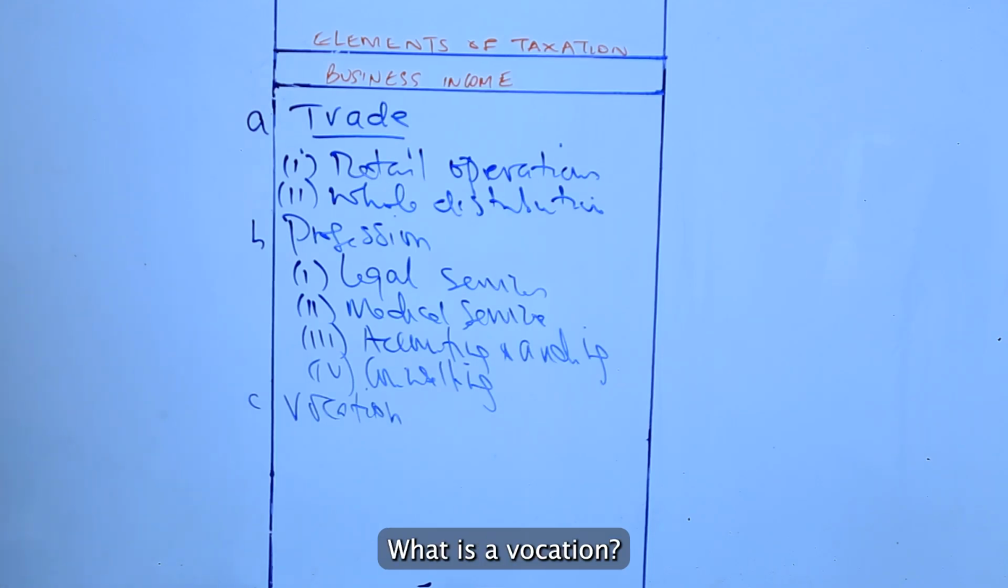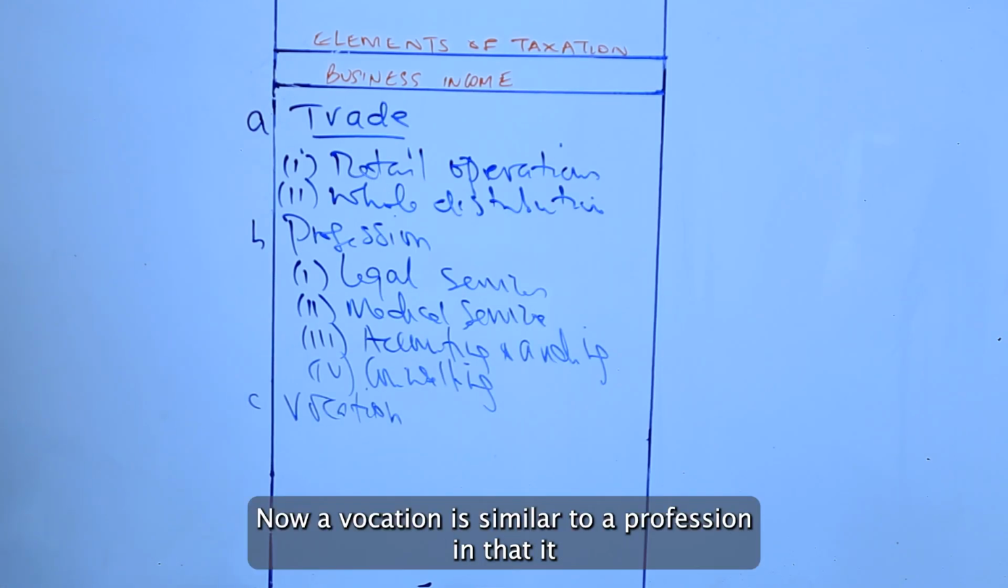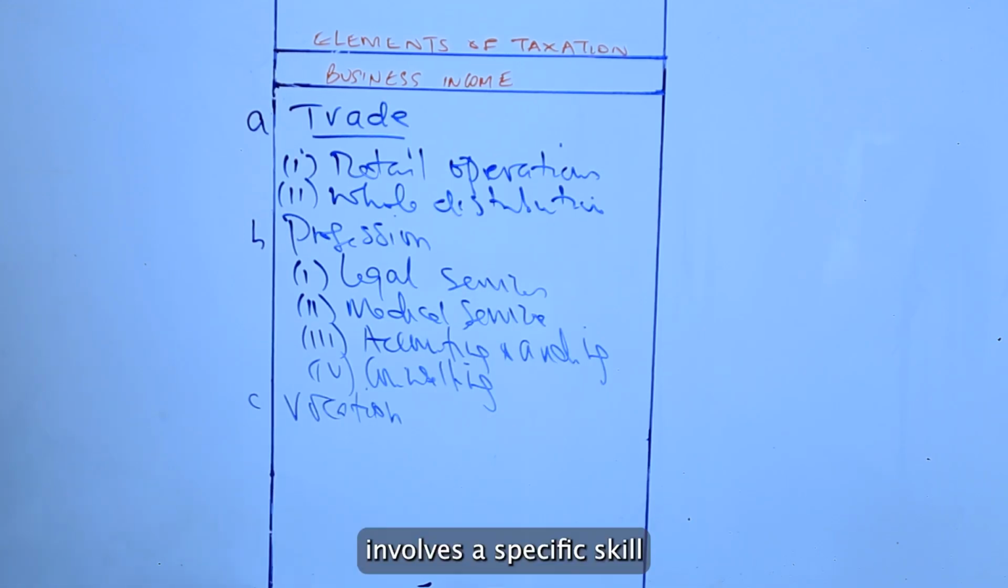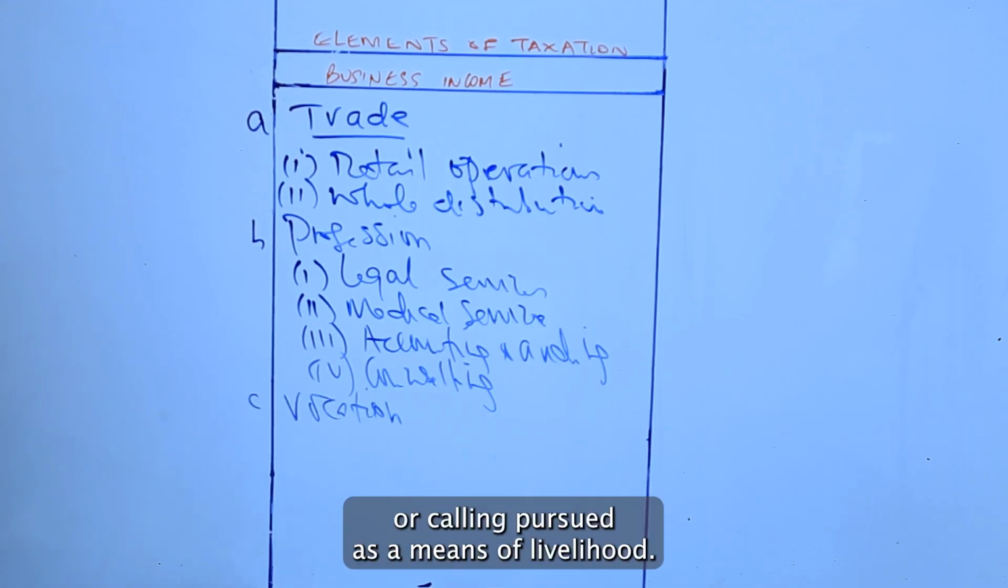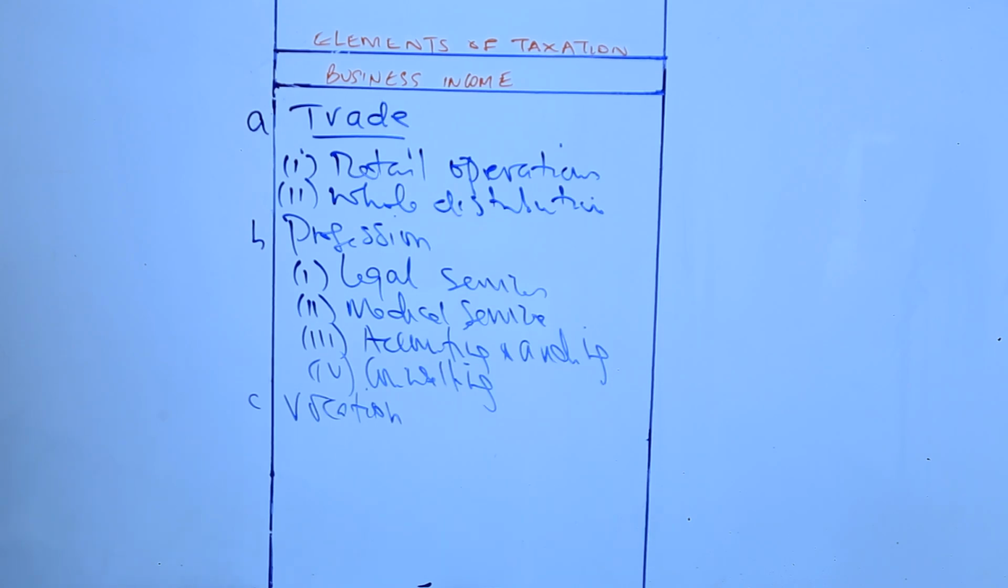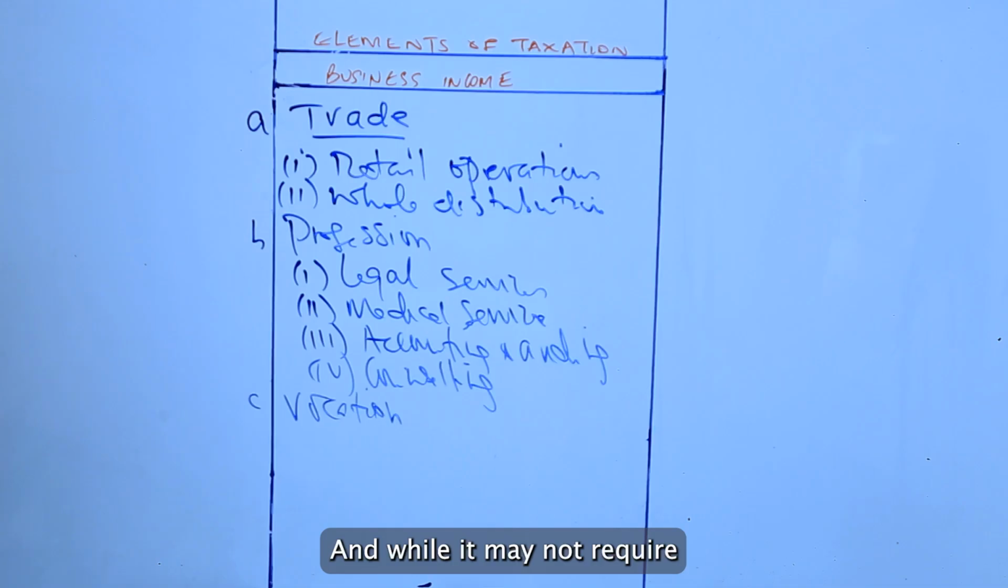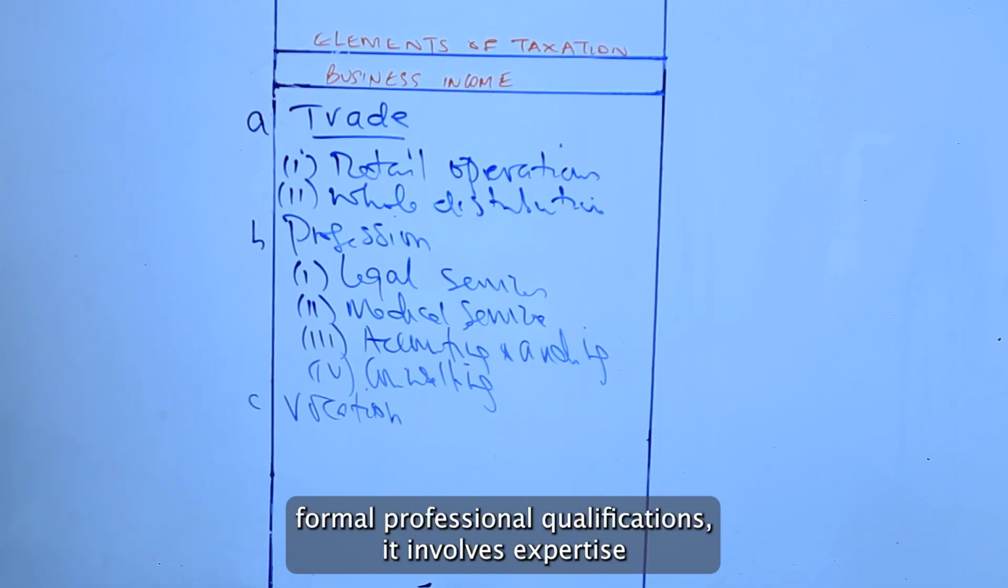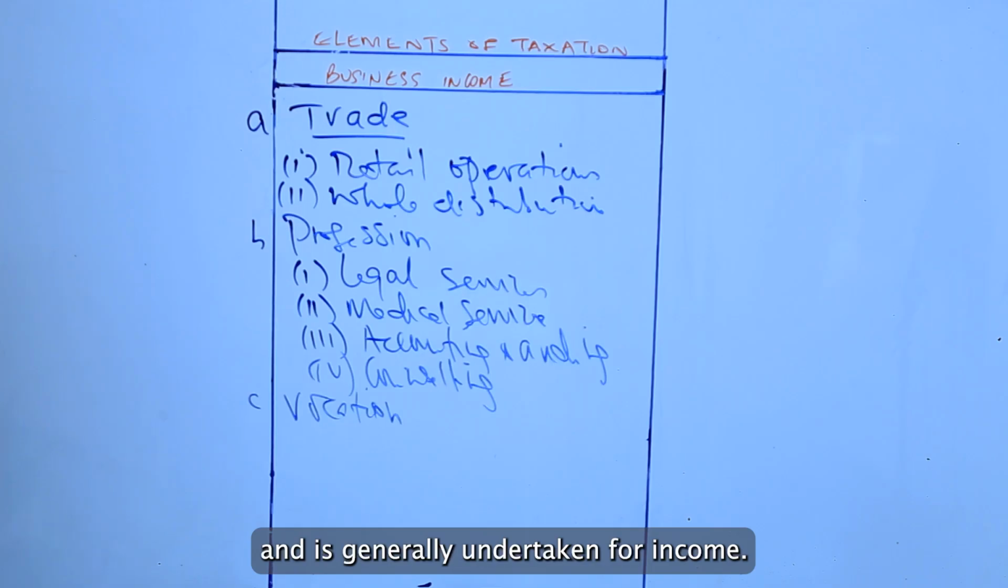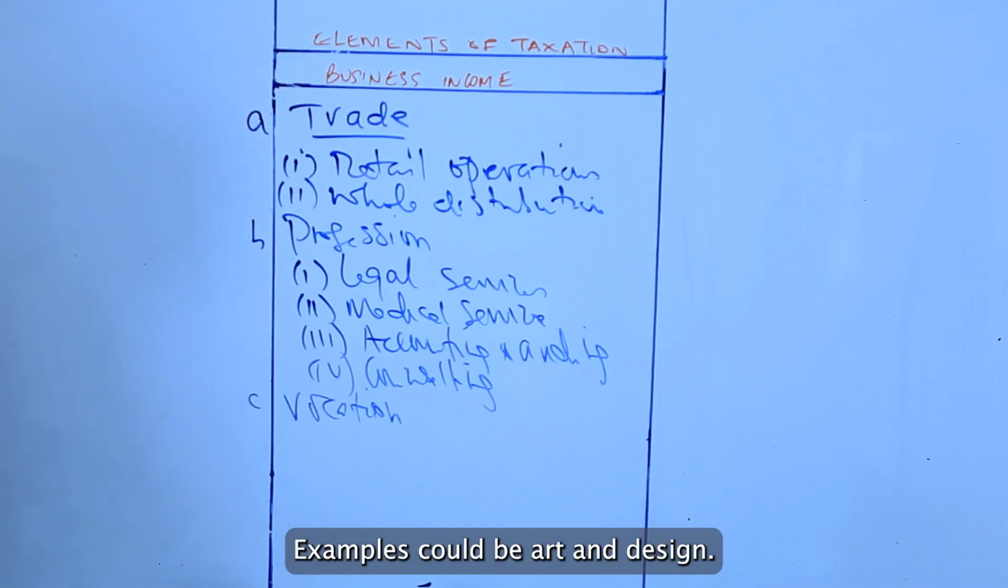Vocation. What is a vocation? Now, a vocation is similar to a profession in that it involves a specific skill or calling pursued as a means of livelihood. And while it may not require formal professional qualifications, it involves expertise and is generally undertaken for income. Examples could be art and design.